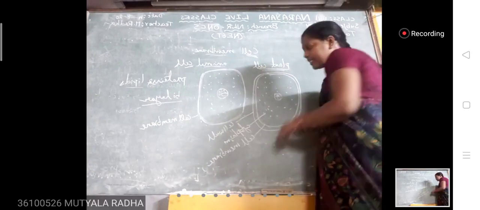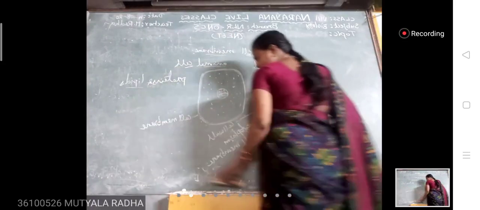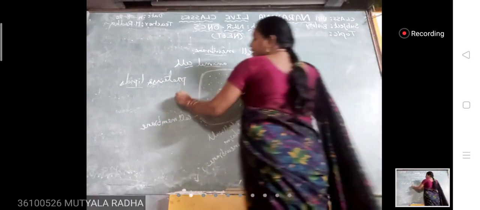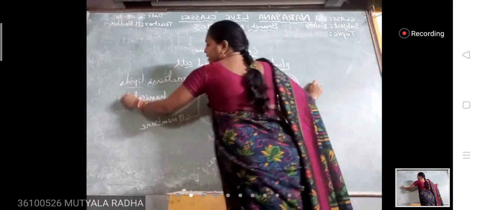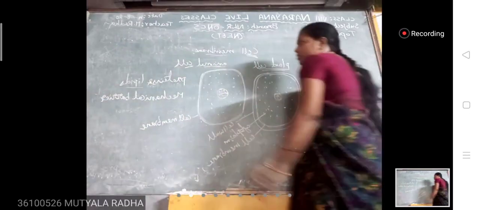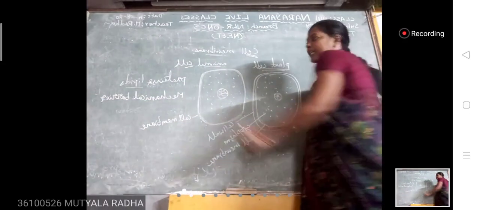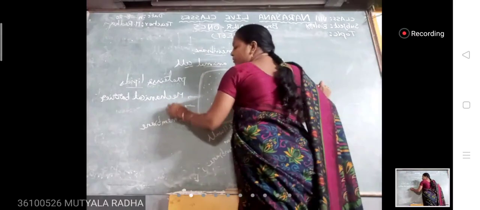Functions of the cell membrane. It acts as a mechanical barrier. Cell membrane acts as a mechanical barrier. Cell membrane is called a selectively permeable membrane.